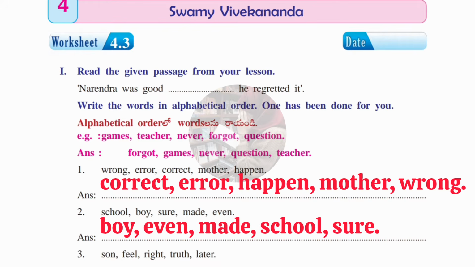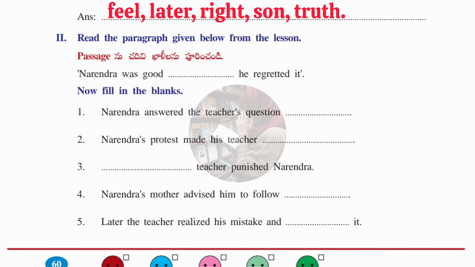Second one is boy, even, made, school, sure. Third one is feel, later, right, sun, and truth. Okay, let's move on to the second Roman, where one paragraph is given from the lesson,